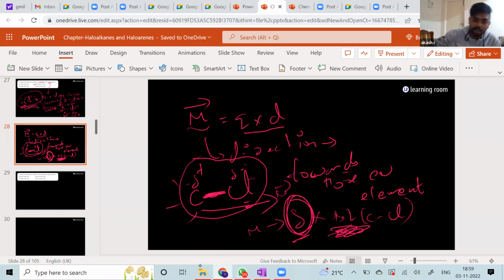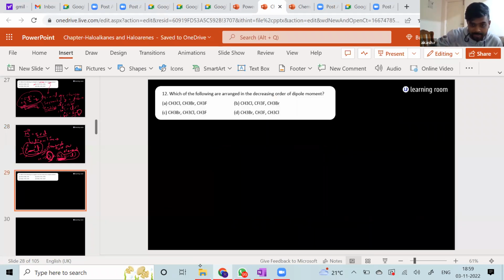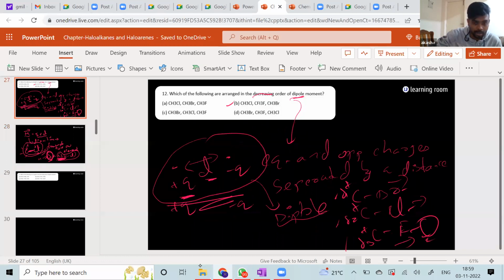But if I look at the other criteria, that is your bond length between your C and X, this C-F bond will be the smallest or the shortest bond, and the C-Br bond is going to be the longest bond, because the bromine atom is the biggest and the fluorine atom is the smallest. So if I use the length criteria, C-Br is the winner.